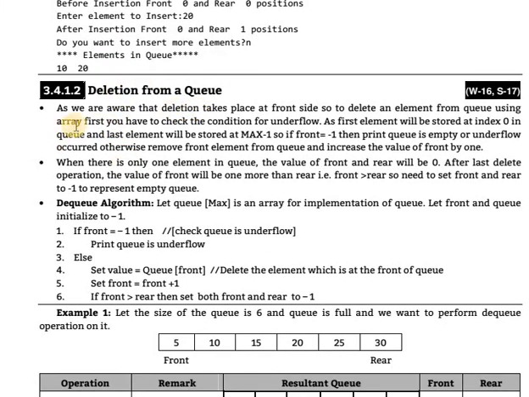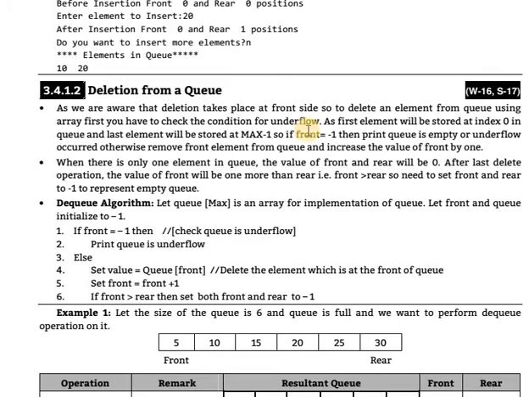Next point, deletion from a queue. As we are aware, deletion takes place at the front side, so to delete an element from the queue using an array, first you have to check the underflow condition, meaning underflow or empty.